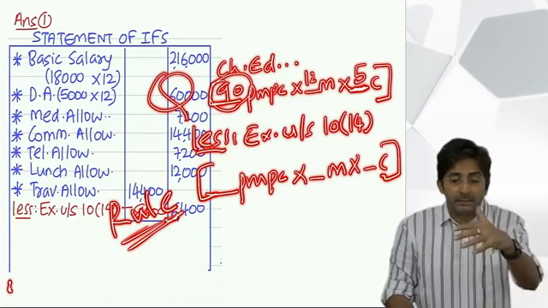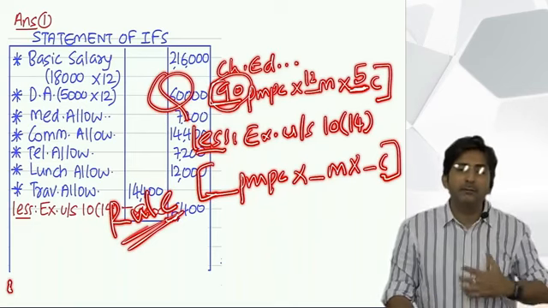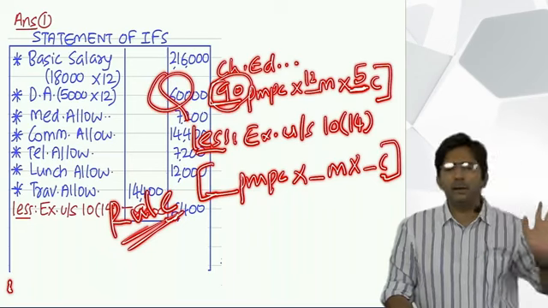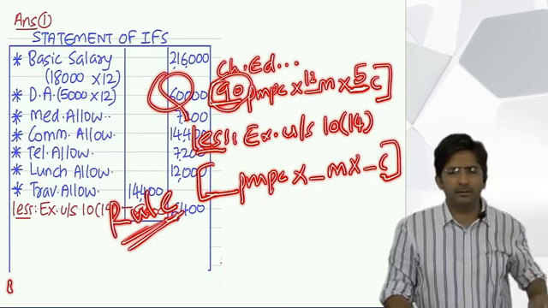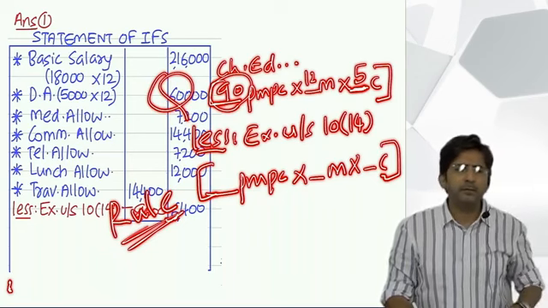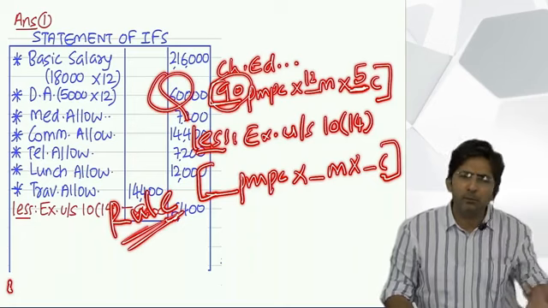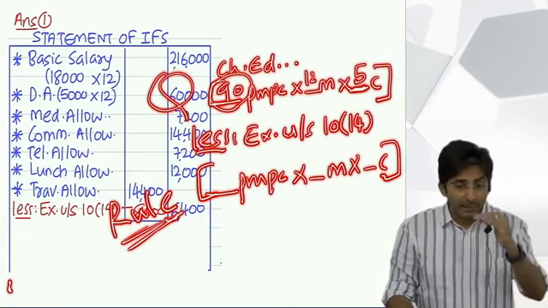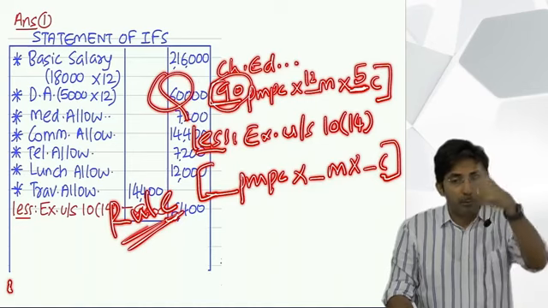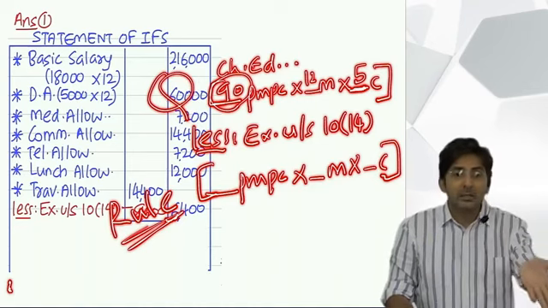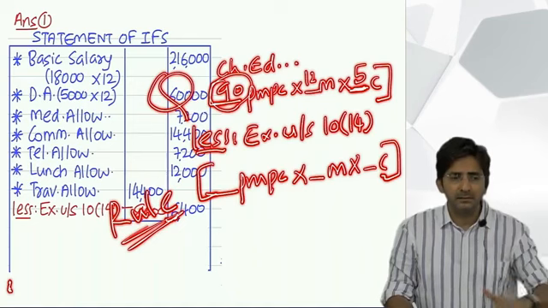See, 100 is maximum. What do you mean by maximum? If the government says maximum, it will allow you to exempt 100. But if someone says I got only 90, then exempt the full 90. So whenever I say maximum, it means it cannot be more than that. If it is less, then take less.